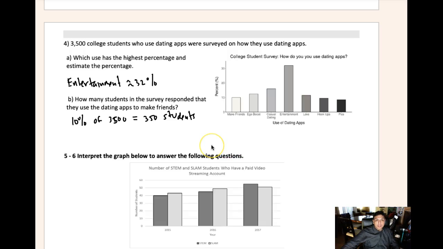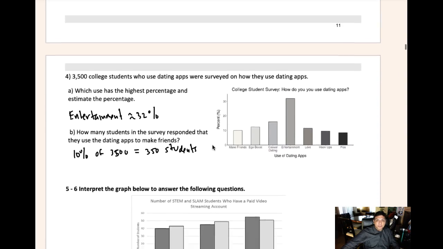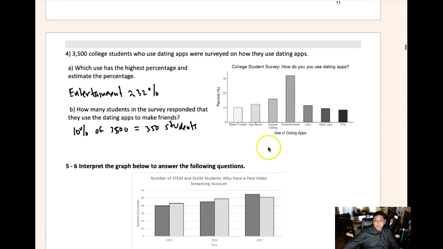Let's continue on with lesson 1-2 bar charts from the lesson book. Again, this is aligned with your prep assignments and your homework assignments. So we left off on problem number 4 here. And now we're going to answer some questions regarding the bar chart.